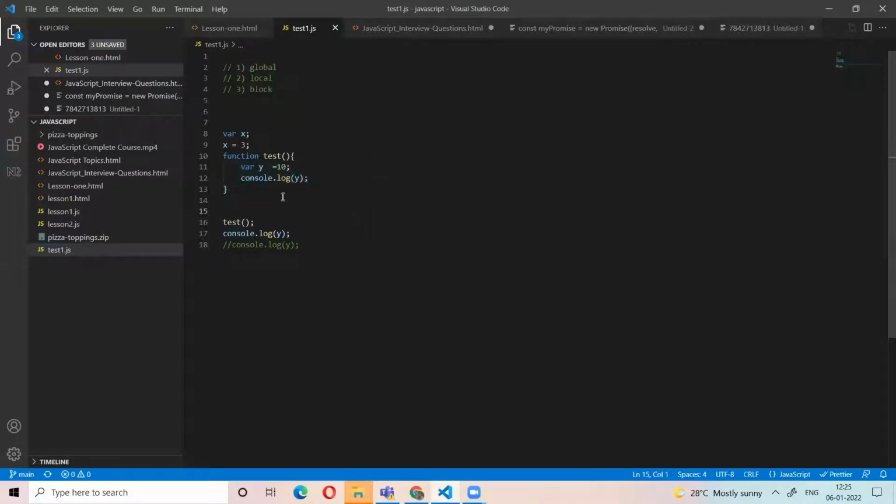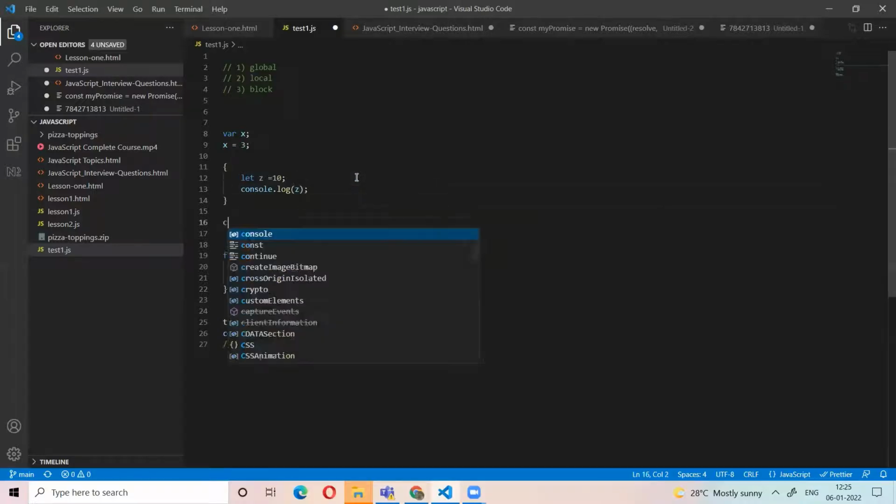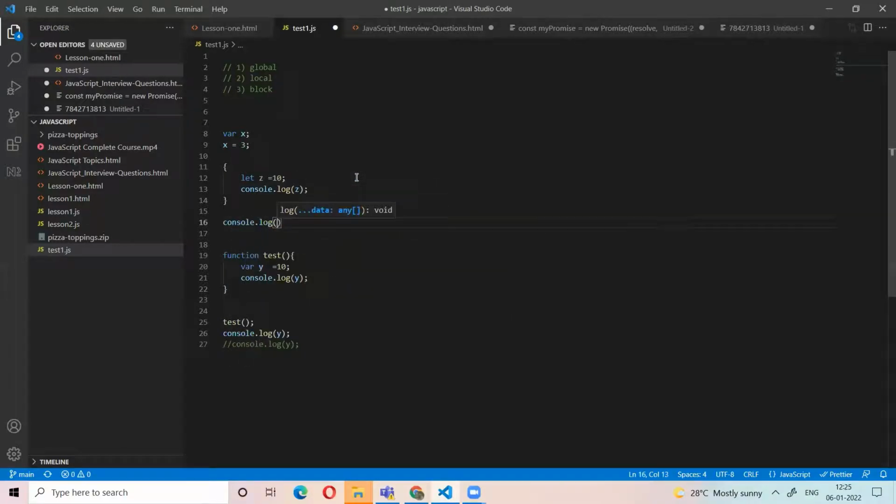What is a block scope? Block scope means, for example, we have let z equal to 10, console.log z. Let's see.